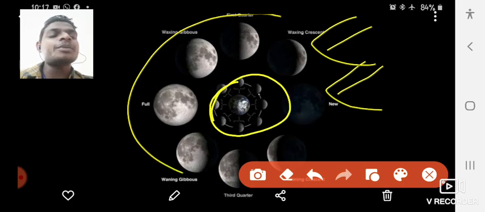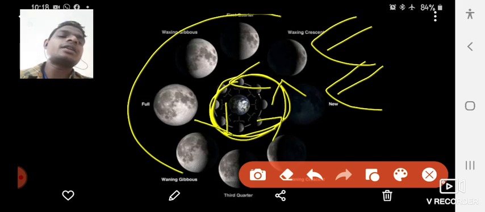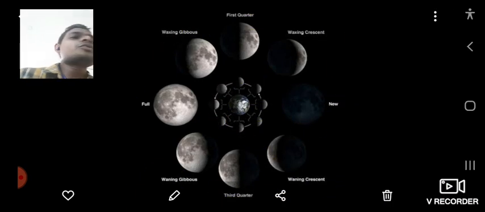The main reason for the different shapes is the revolution around the earth. So phases are caused due to the revolution of the moon around the earth. The moon takes 27 days and 8 hours to complete one revolution around the earth.